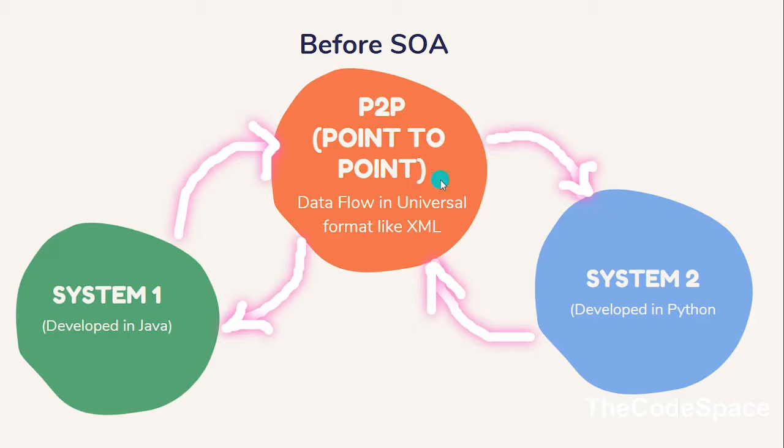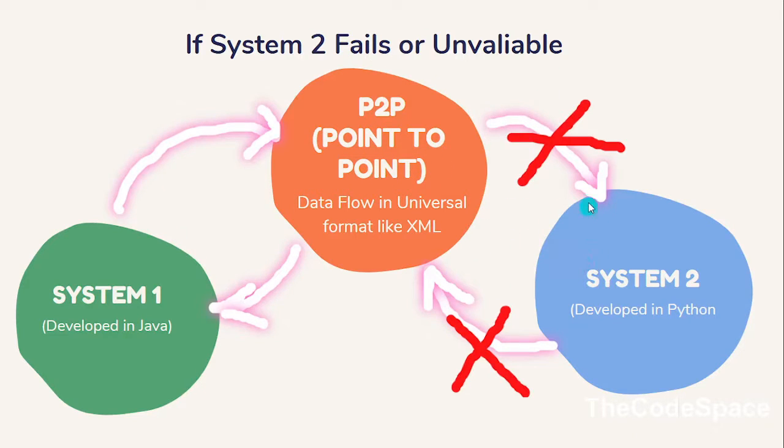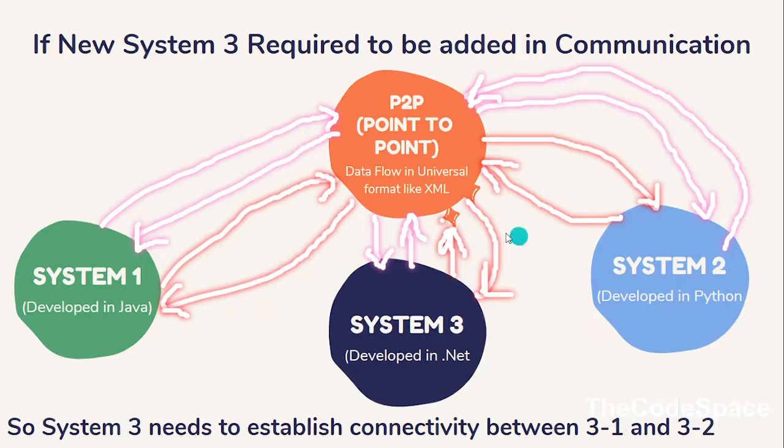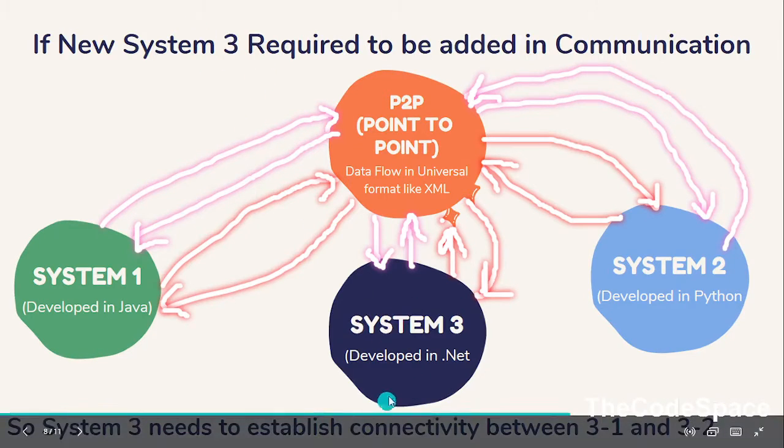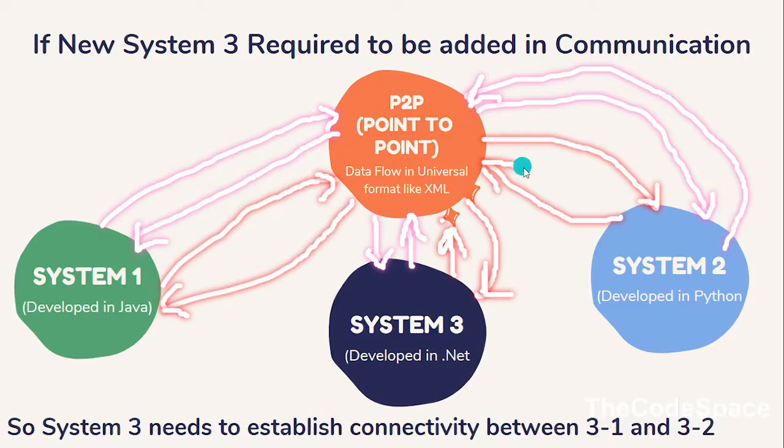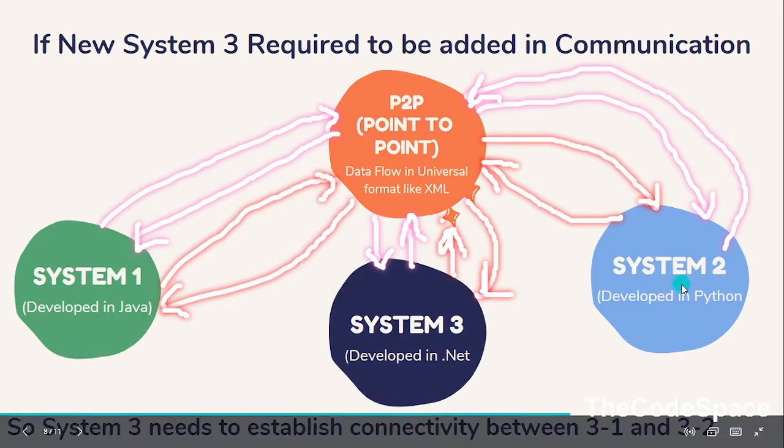And suppose this connection breaks, then the whole system fails. Or suppose we want to add one new system 3, which is developed in .NET. Then what will be the scenario? Then we need to connect system 3 with system 1 and also with system 2. So system 3 needs to establish connections 3 to 1 and 3 to 2.